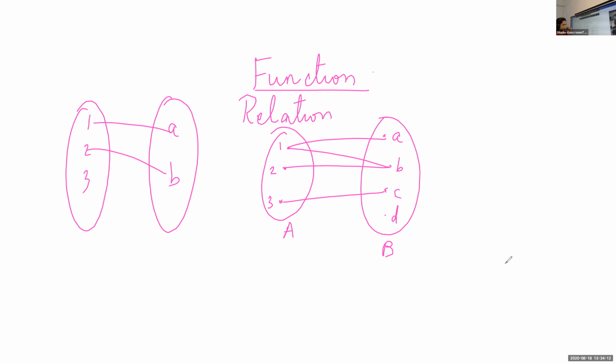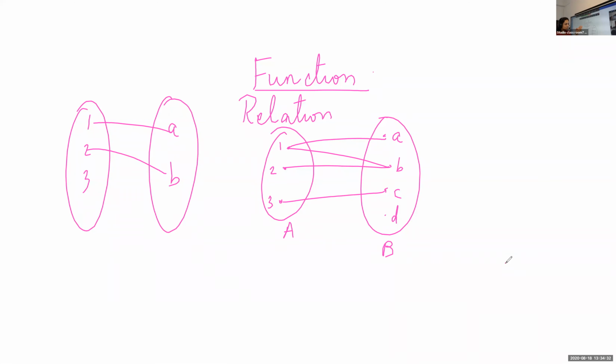How many of you say yes and how many of you say no? Is there anyone with no? 3 does not have an image. Punya, what is the answer you are saying? Is it a function or not? No. Why? 3 does not have an image. Very good, 3 is not having any image.